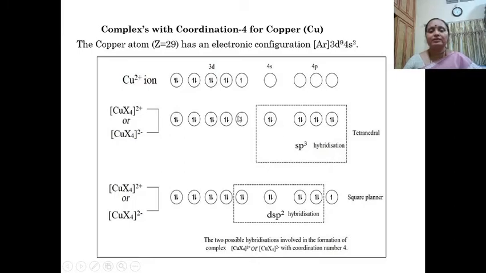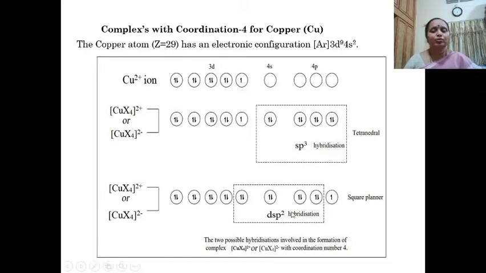With sp3 hybrid orbitals, the electron in the d orbital is not used at all, so the structure is tetrahedral. But if it uses 1d, 1s and 2p orbitals, then it is going to have a square planar structure.